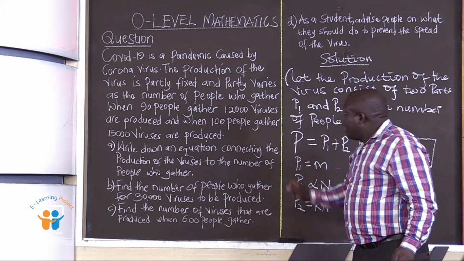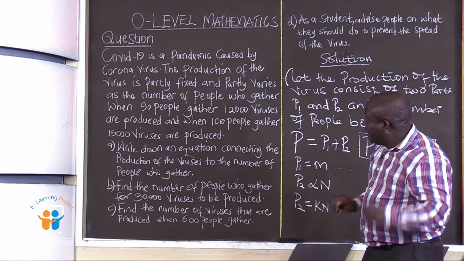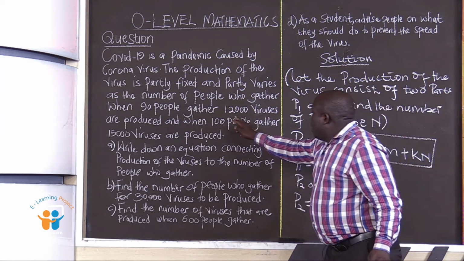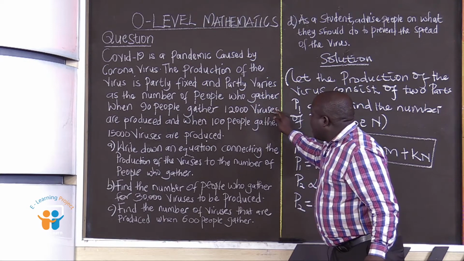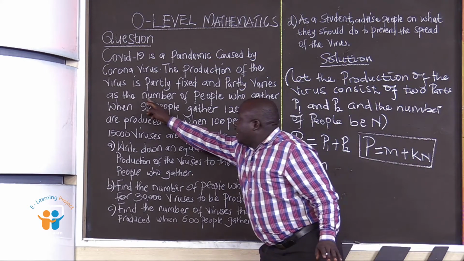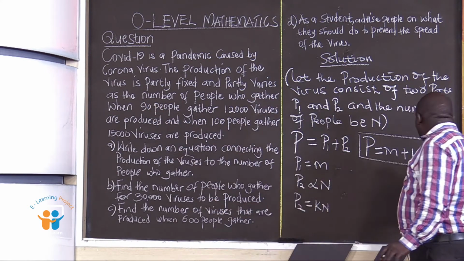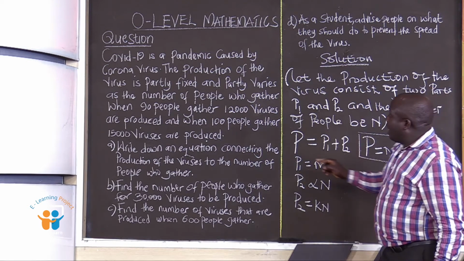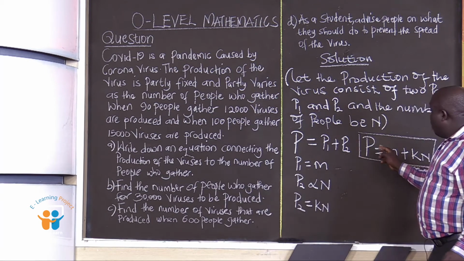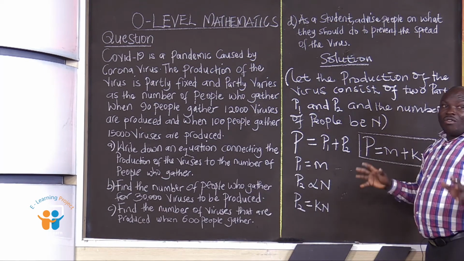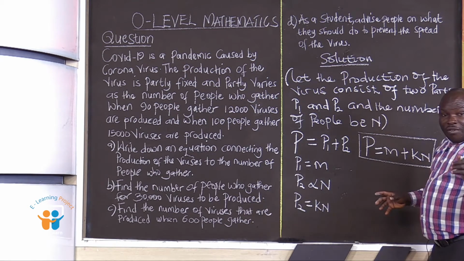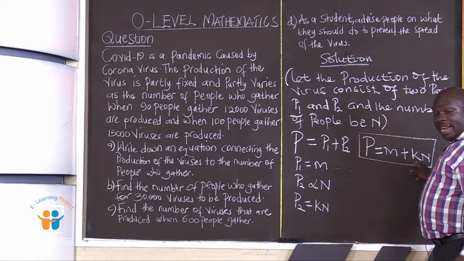Because we have information which says when 90 people gather, 12,000 viruses are produced. It means that we shall get the 90, put it in the position of N, and get the 12,000 viruses, put it in the position of P. From there, we shall be able to have an equation which will have the unknowns M and K.